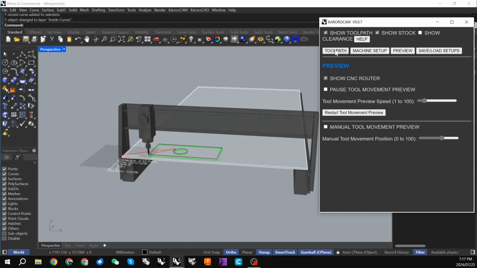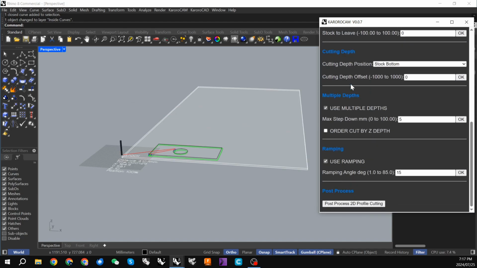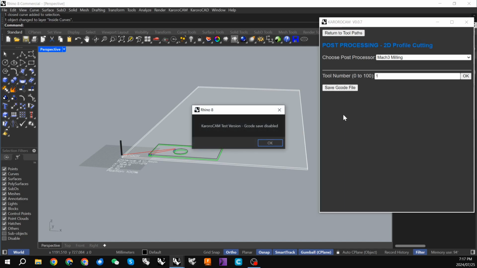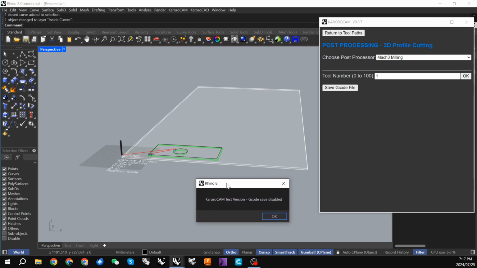That's all looking good. If we go back to toolpath, we can go down to post-process. We can choose a machine type, and we can hit save the GCode file. Because this is the demo version, this is currently disabled, but it does give you an idea of how the software will work and how the workflow will work within Rhino 8.